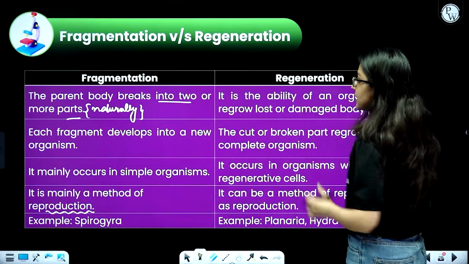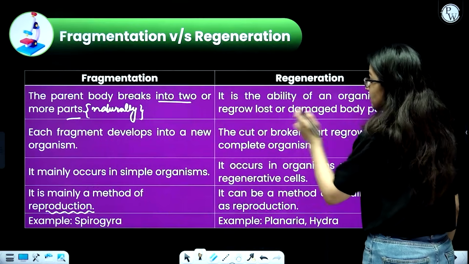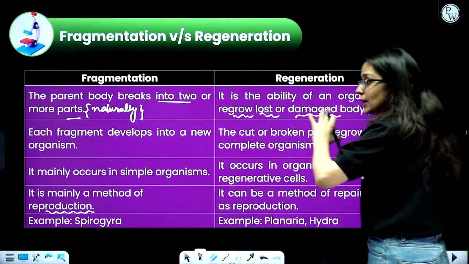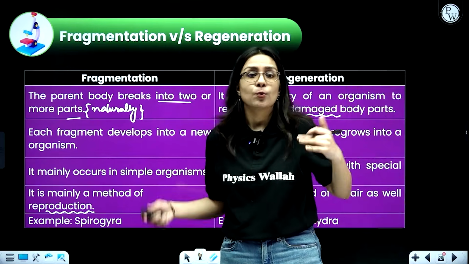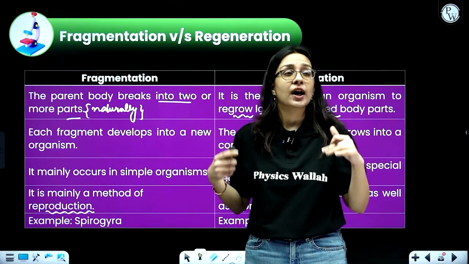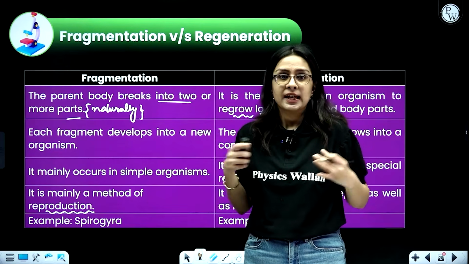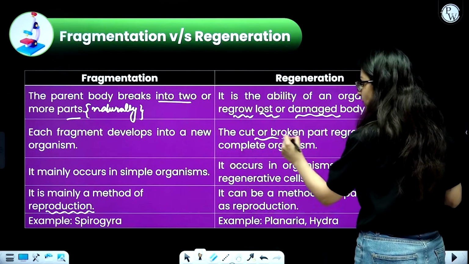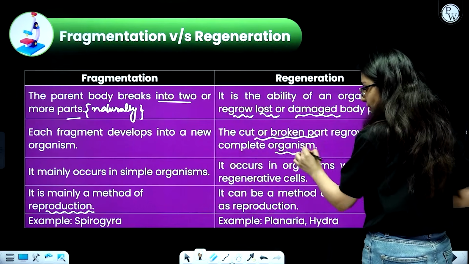But talking about regeneration, it is the ability of an organism to regrow lost or damaged parts. This will not happen naturally, beta. One day Planaria will not feel that, oh, I need to develop, so let's break. It will happen when there is mostly an injury case. The cut or broken pieces regrow into a complete organism.